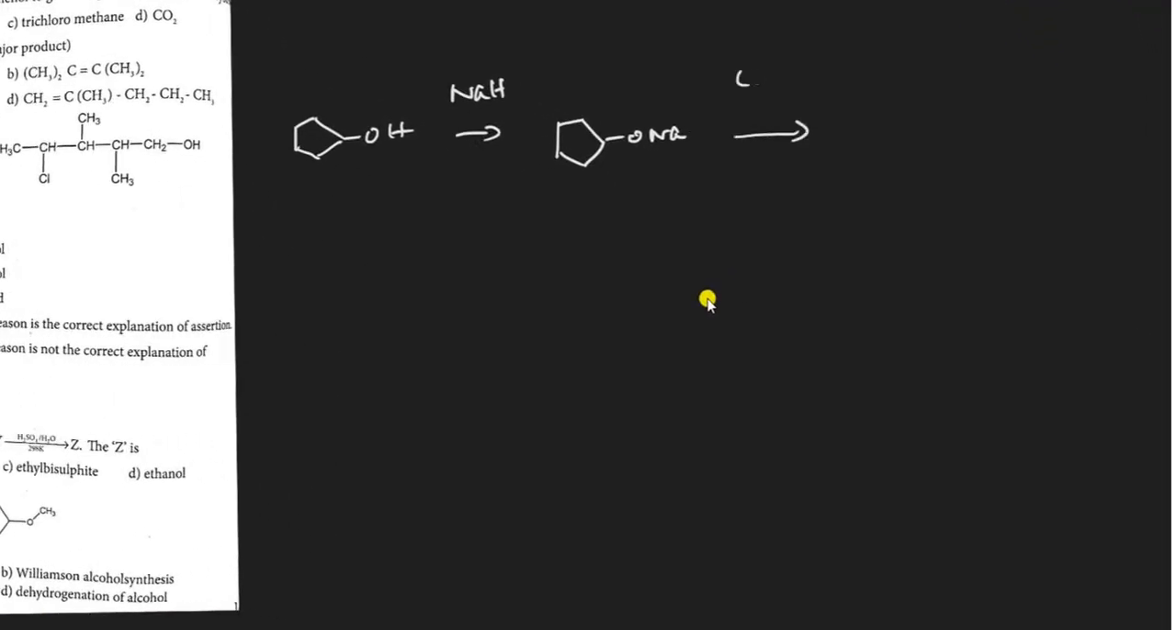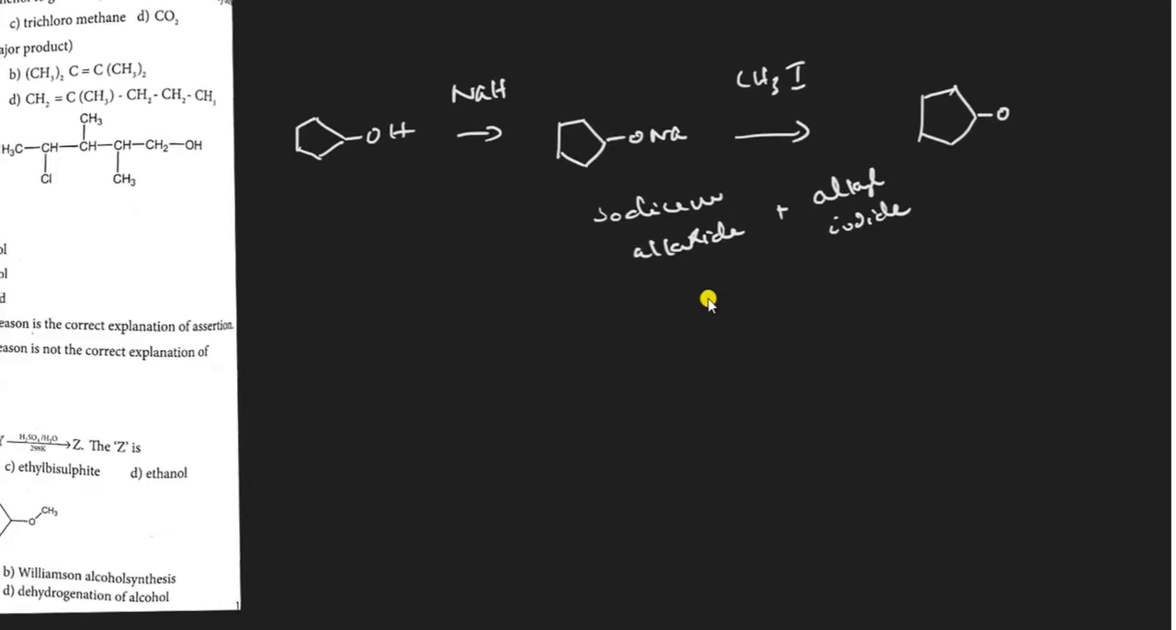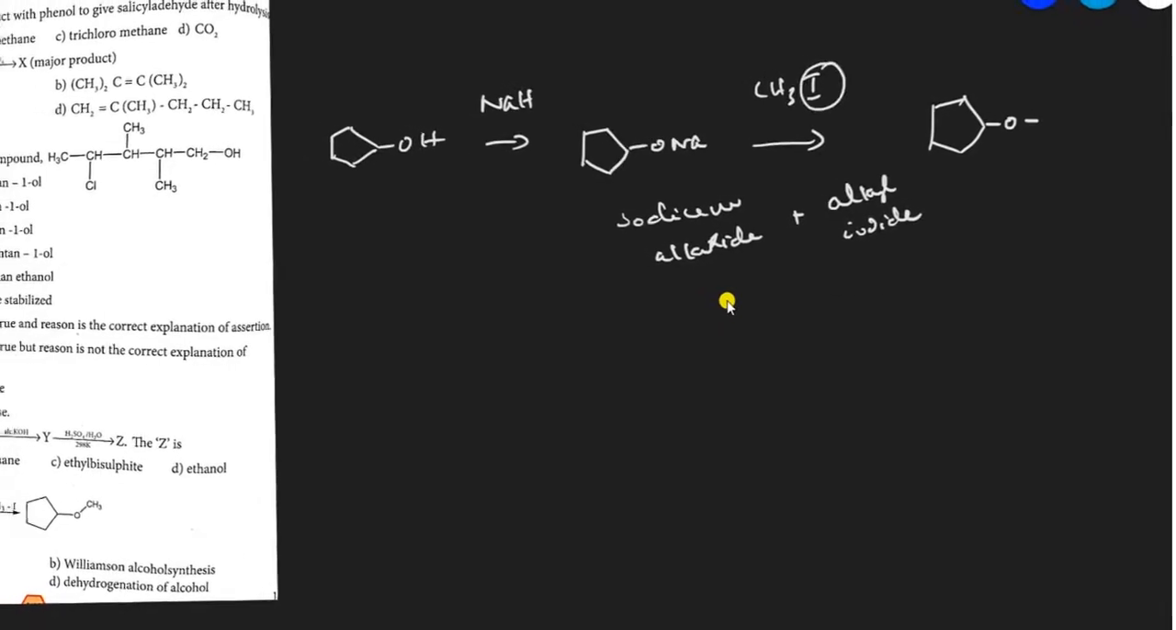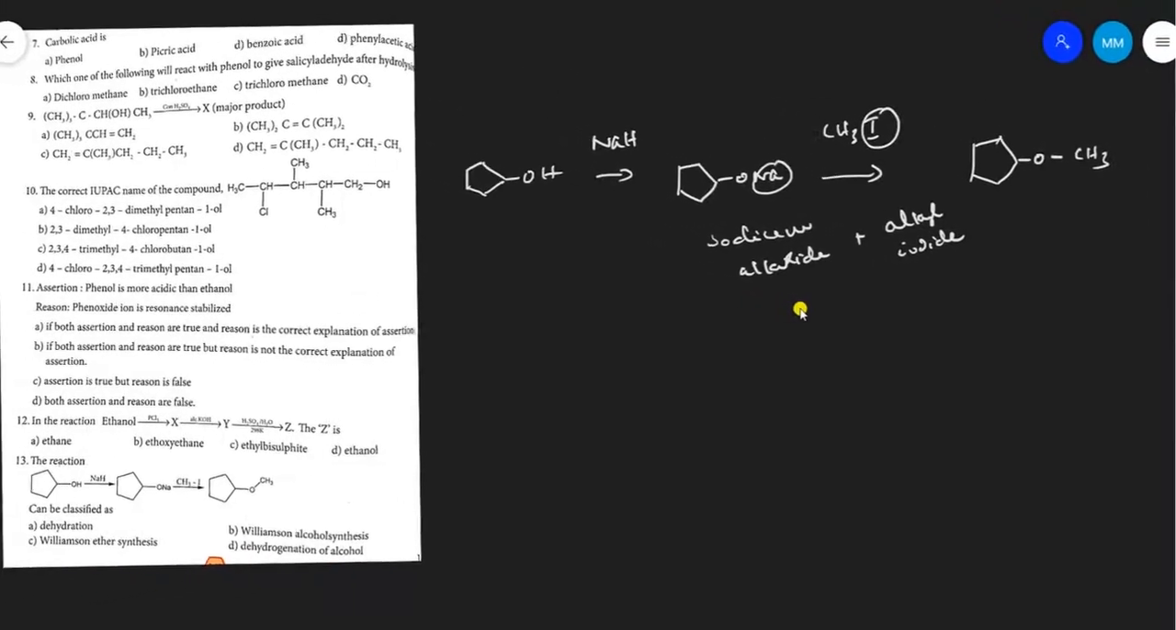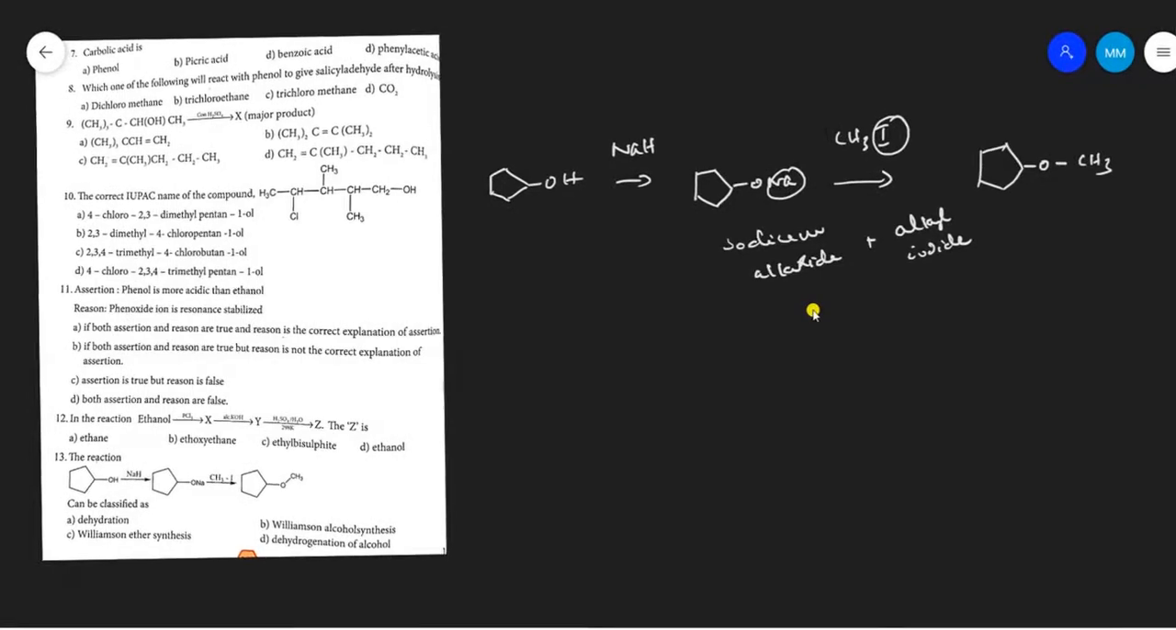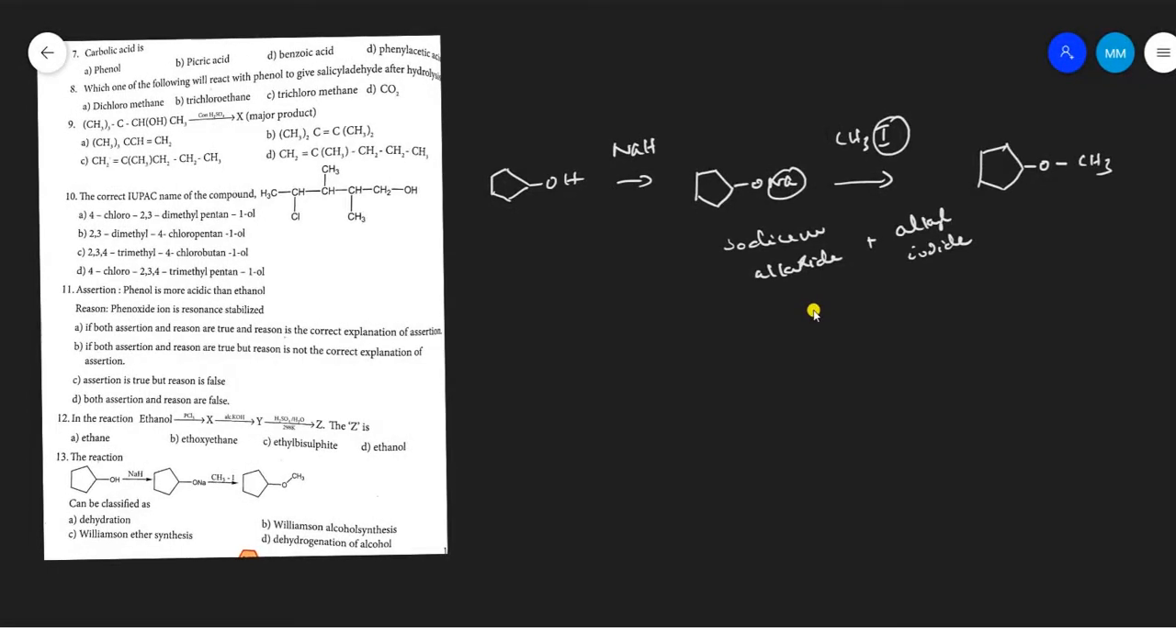It is treated with CH3I. The reaction between the sodium alkoxide and methyl iodide, or any alkyl iodide, is said to be Williamson ether synthesis. Here the product is ether. So in place of Na, the iodide and Na are removed, and you get the ether product. So it is Williamson ether synthesis. So your answer is C.